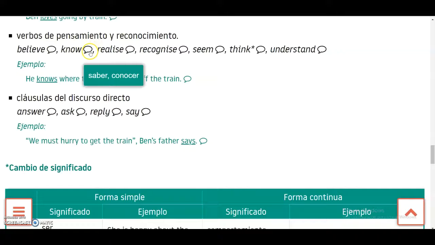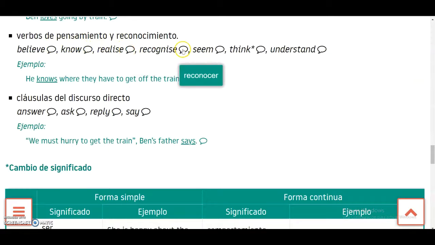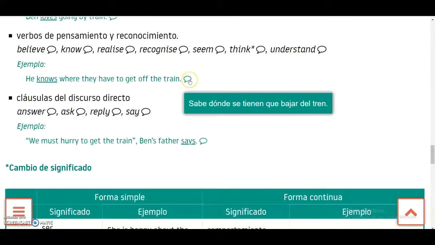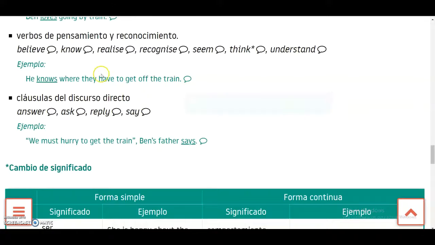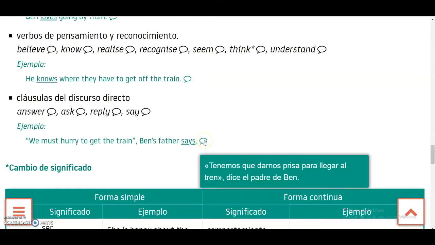Believe, know, realize, recognize, seem, think, understand. He knows where they have to get off the train. Okay? And also direct clauses of speaking. For example, answer, ask, reply, and say. We must hurry to get to the train, Ben's father says.